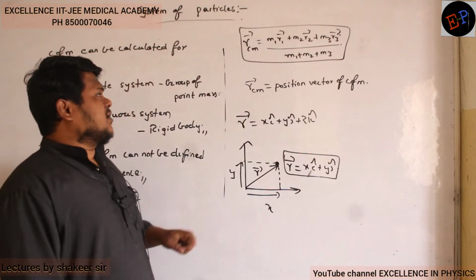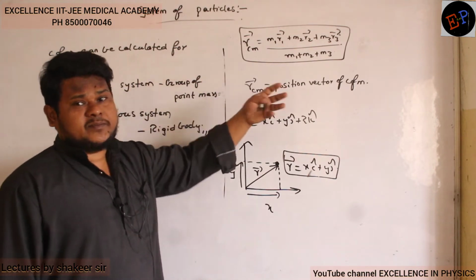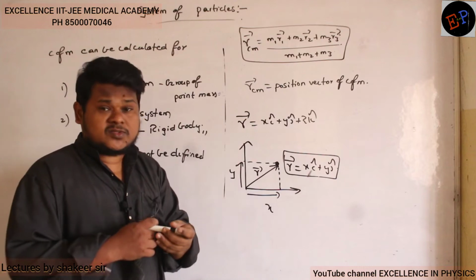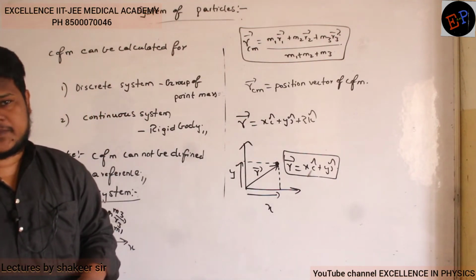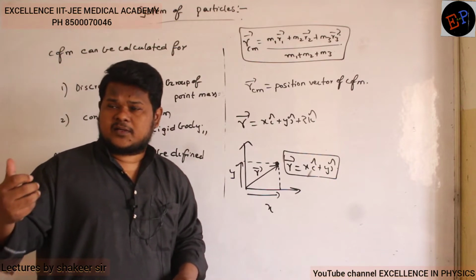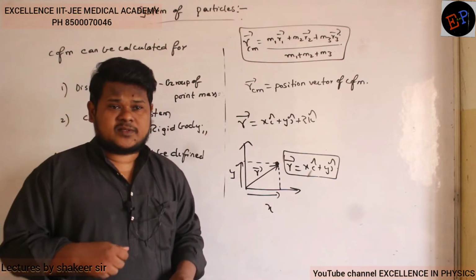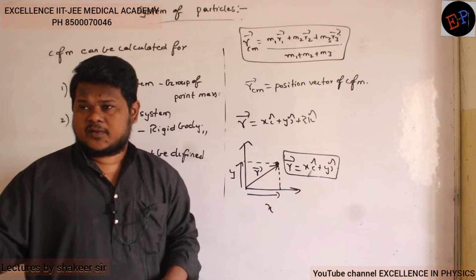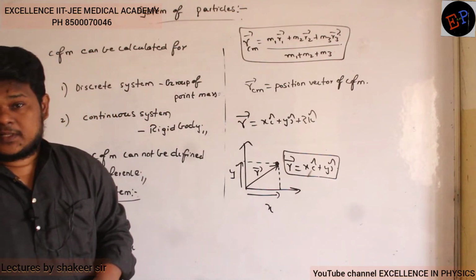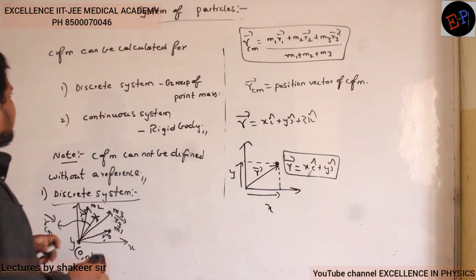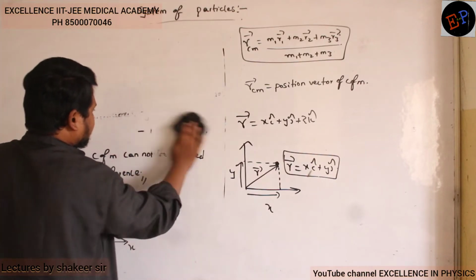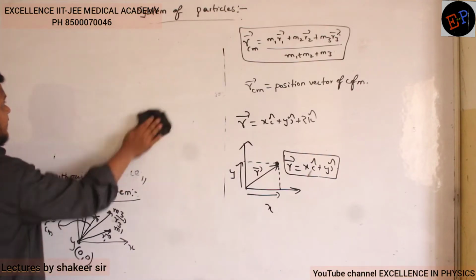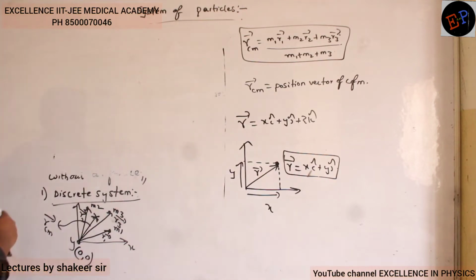Now if I want to calculate individually the length of the center of mass on the x-axis, on the x-axis, where is the position of the center of mass? Similarly, on the y-axis, what is the length of the center of mass? Similarly on the z-axis? Then same equations, how can I write?